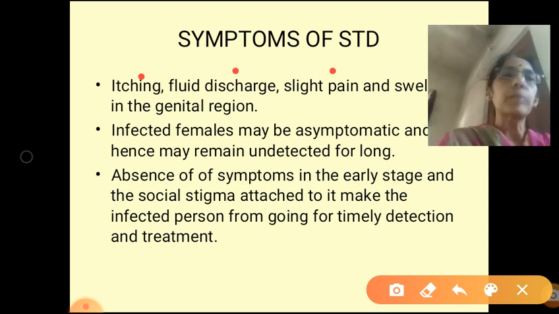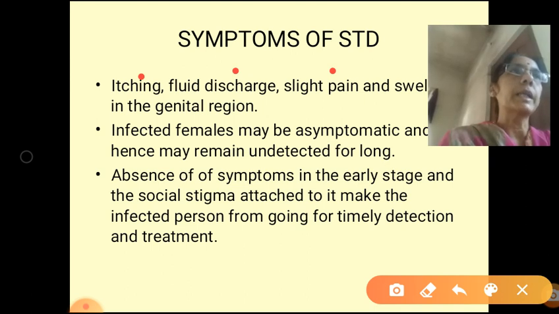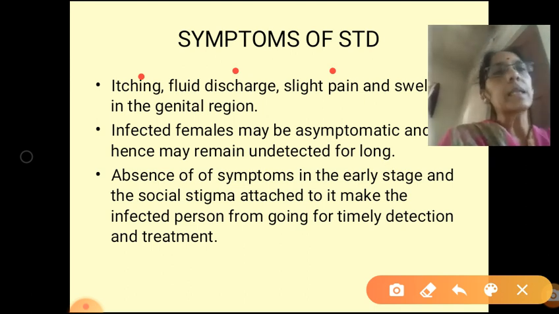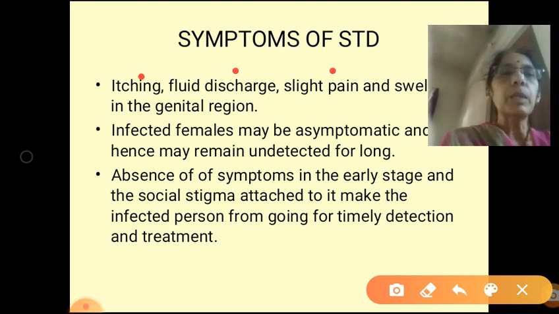So what is being prevented here? Early detection and treatment is being prevented. Clear? In an infected female at the early stages, it is mainly asymptomatic, or in some cases symptoms appear, but the social stigma prevents people from consulting a doctor.